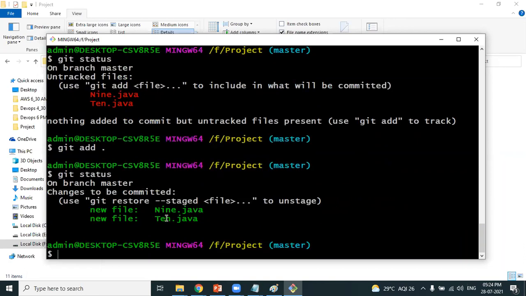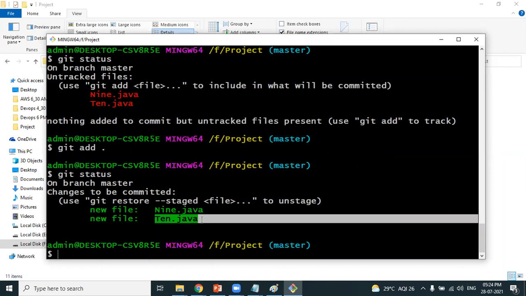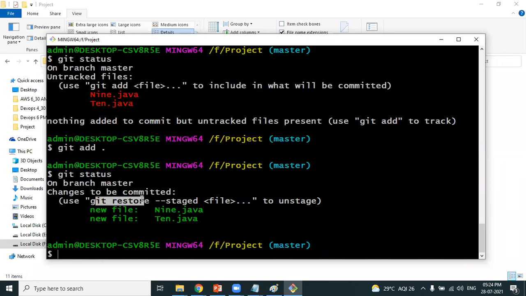Okay. Let's say you want to get 10.java back to the untracked section. You can see here the git restore command is used, with --staged. Mention the file name if you want to unstage it. I want to unstage 10.java. Rajesh, are you understanding? Yes, sir. Git restore --staged, and which file you want to unstage?